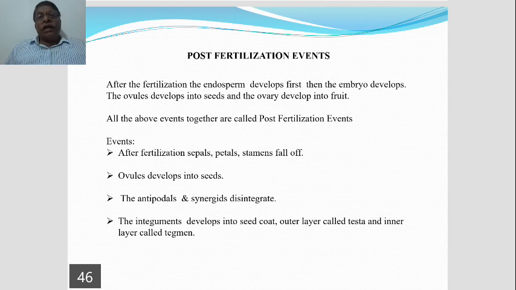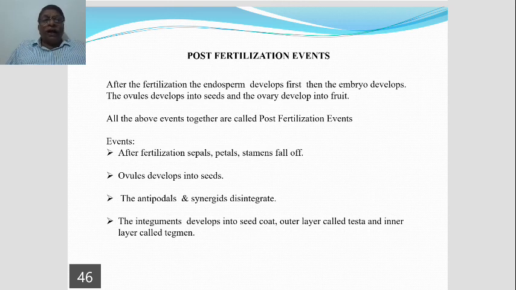Now, we shall see one by one what happens after fertilization. After fertilization, the sepals, that is the calyx, fall off or wither off. Similarly, the petals also fall off. Even the stamens wither off.